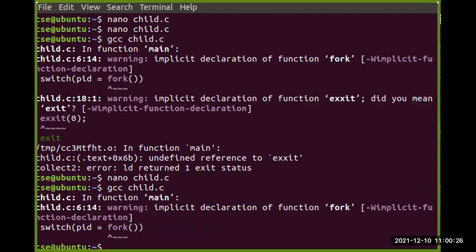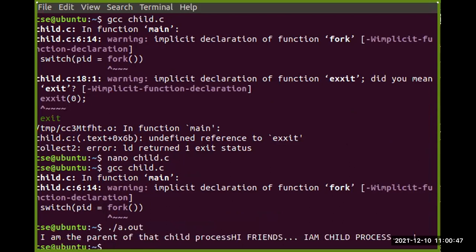So here I am getting a warning. A warning is not actually any problem; it will not give any type of problems there, right? So then we need to run this particular file. How to run that file? ./a.out. This is the scenario. Here we can see "I am the parent process. I am the parent of the child process, and I am a child process." We can get this type of messages.